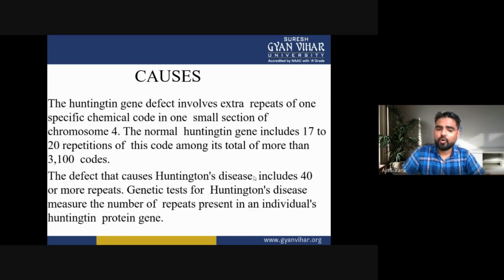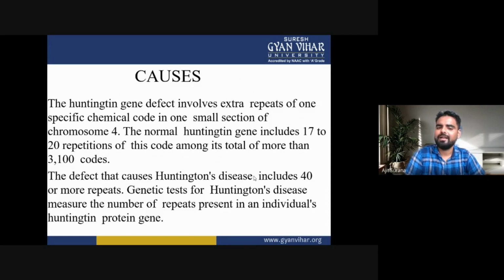Now the causes of Huntington's disease. The Huntington gene defect involves extra repeats of one specific chemical code in one small section of chromosome 4.